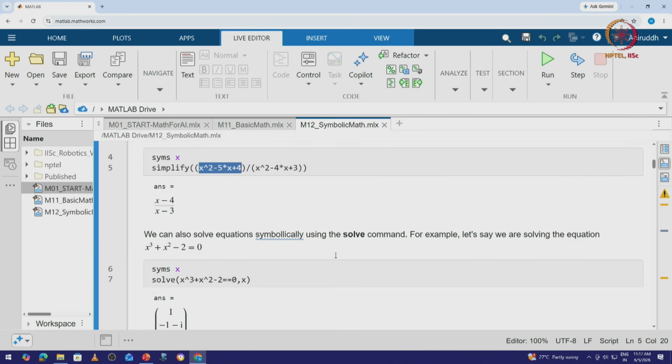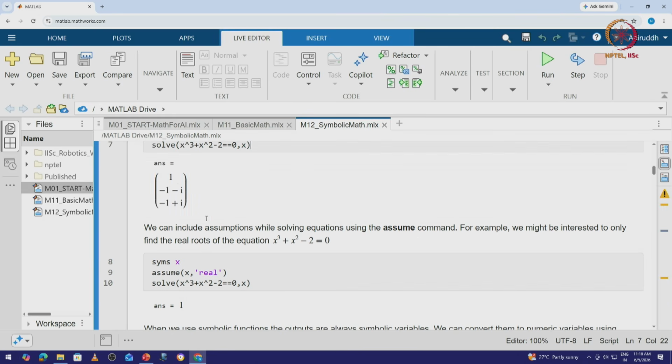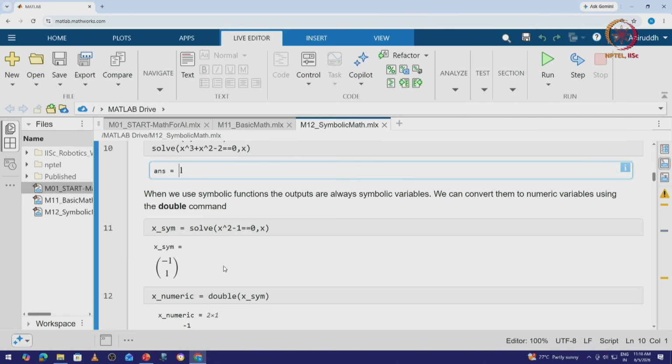Let's also try to use a solver here. So let's use the solve command. So let's again define the variable as syms x. Let's solve this as x cube plus x square minus 2 is equal to 0. The solve is for the variable x itself, right. Now the answer to this is 1, minus 1 minus i, minus 1 plus i, because essentially we have complex valued roots. Now in the same example, if we only want to assume the value of x as real, then the answer would only be 1. The complex valued elements would be removed, right.